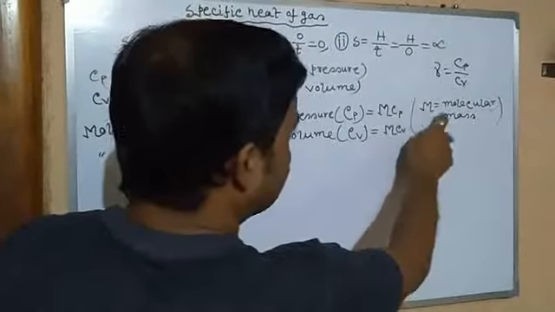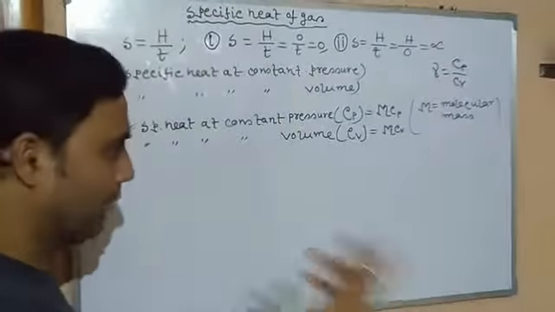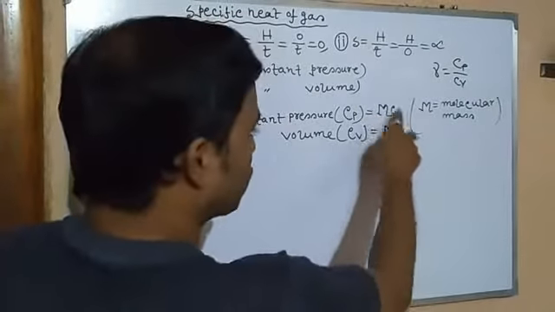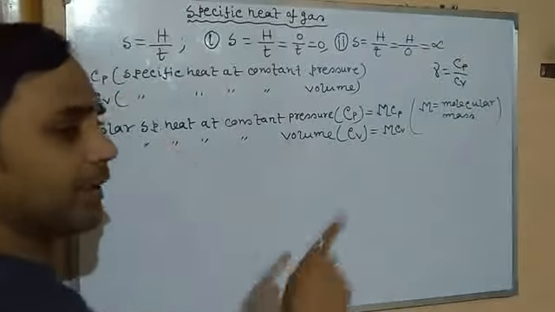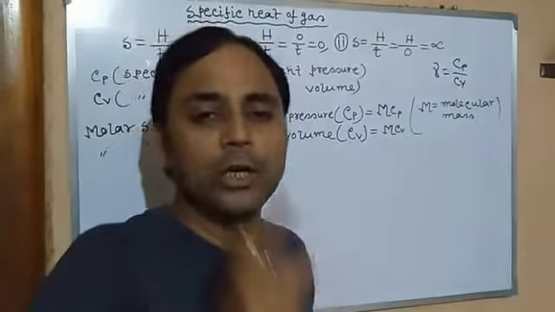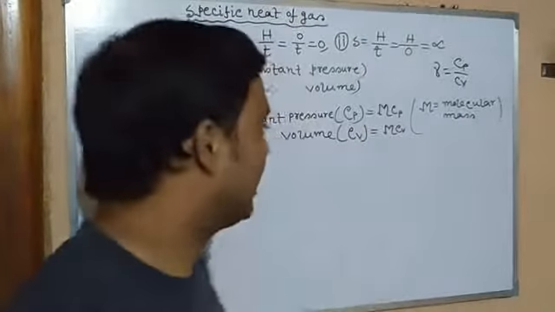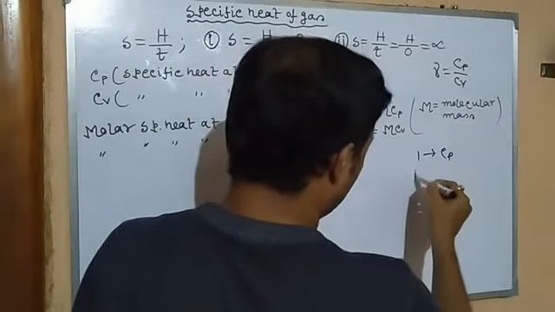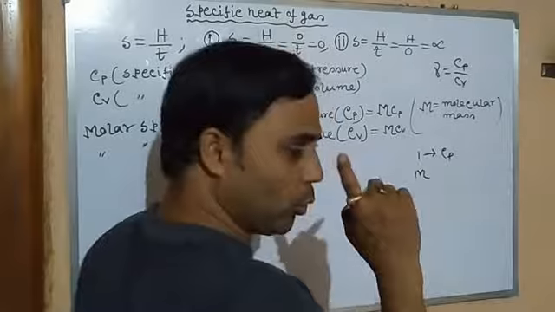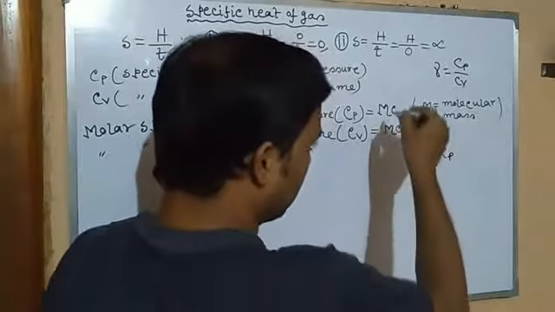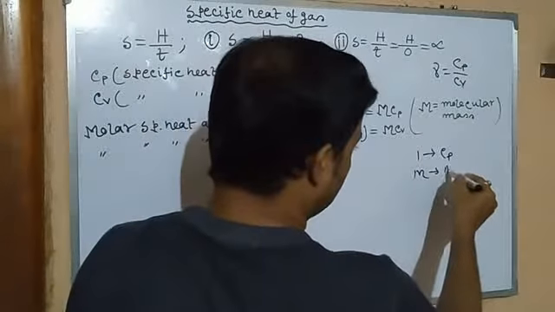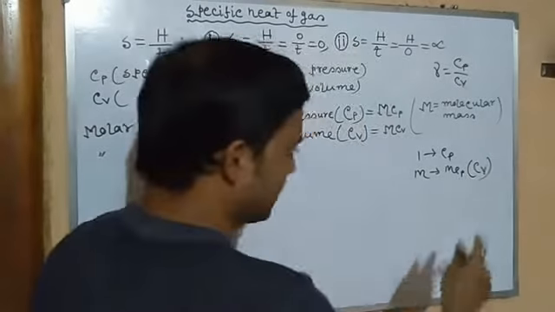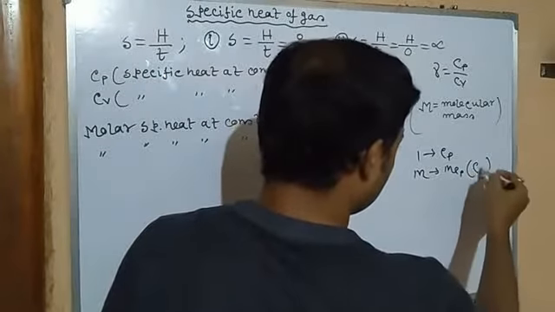Now this is capital Cp, equal to M into small cp. What is capital M? M is the molecular mass, or molecular weight. Why M into small cp? Since small cp is the required heat energy for 1 gram of a gas. Now if for 1 gram of a gas the required heat energy is small cp, so for 1 mole of gas, which is equal to the molecular mass, it will be multiplied by M into small cp, which is nothing but capital Cp, isn't it?